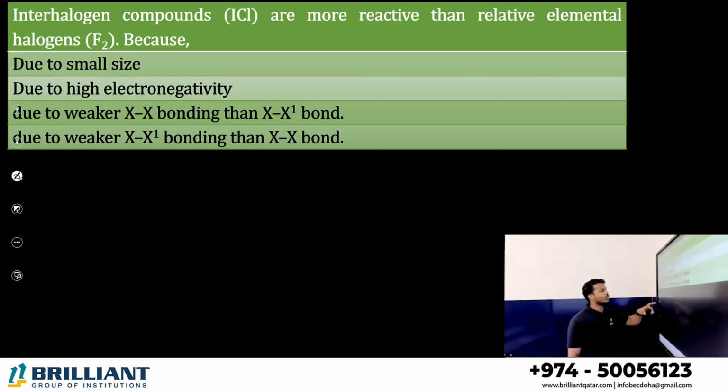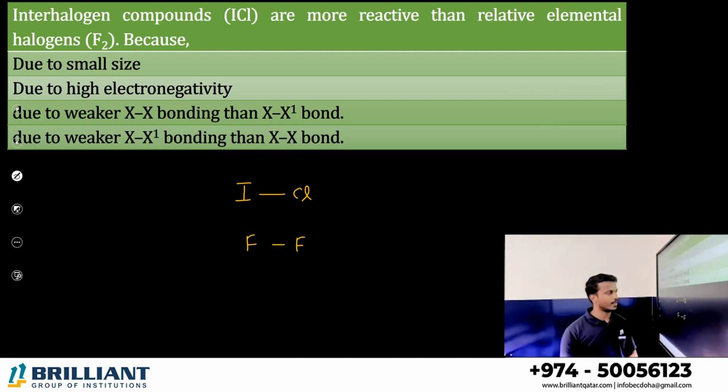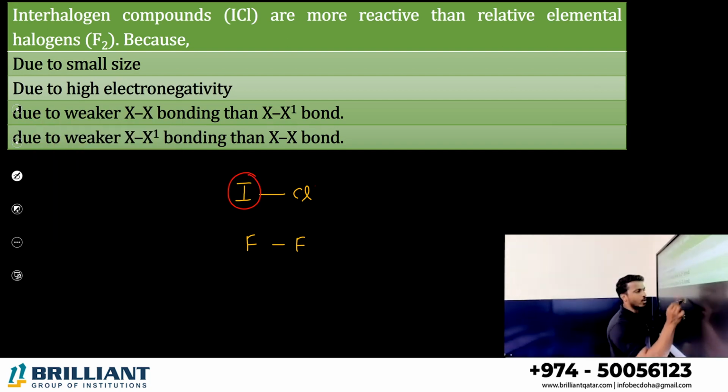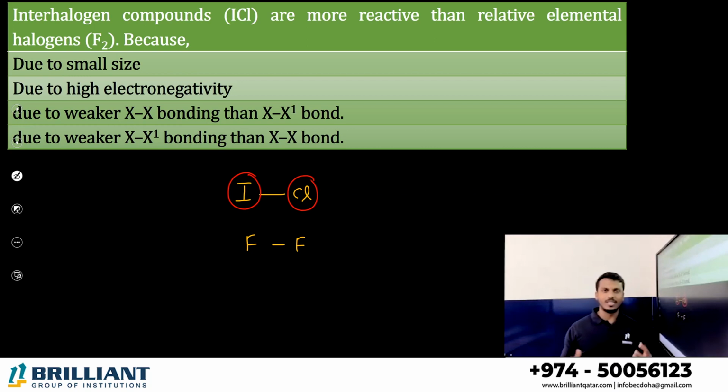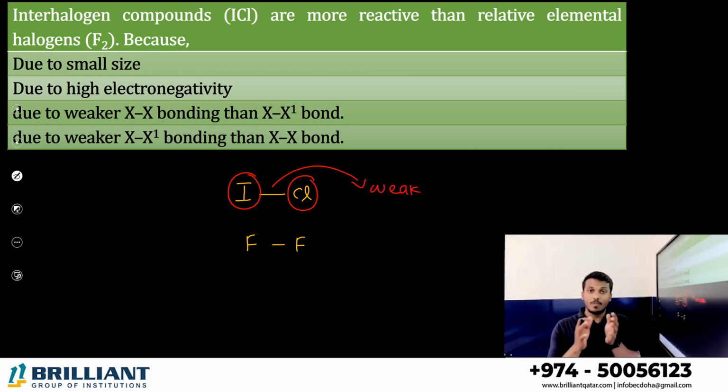Now, interhalogen compounds, for example ICl. An interhalogen compound has a bond between two different halogens. It is more reactive than the elemental halogens like fluorine, chlorine, etc. Why are interhalogens highly reactive? In ICl, iodine and chlorine are different halogens with a large difference in electronegativity, so the bond becomes weak.